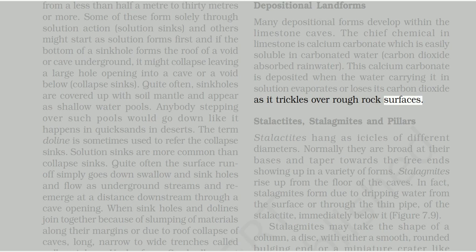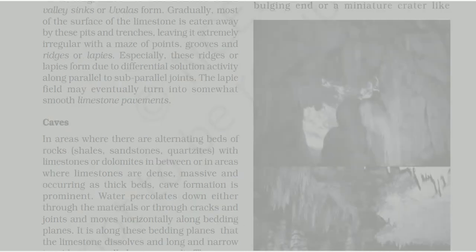Stalactites, stalagmites and pillars. Stalactites hang as icicles of different diameters. Normally they are broad at their bases and taper towards the free ends, showing up in a variety of forms. Stalagmites rise up from the floor of the caves. In fact, stalagmites form due to dripping water from the surface or through the thin pipe of the stalactite, immediately below it. Figure 7.9. Stalagmites may take the shape of a column, a disc, with either a smooth, rounded bulging end or a miniature crater-like end. Figure 7.9.